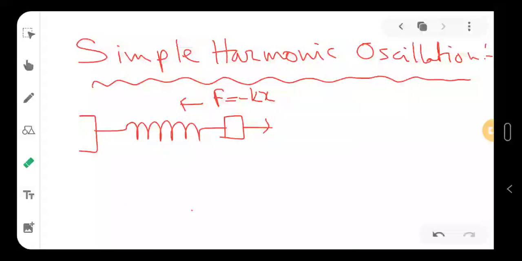So one thing you can see is that if I just pull the bob or this mass and then I leave it, what will happen? It will come and go like this, right?